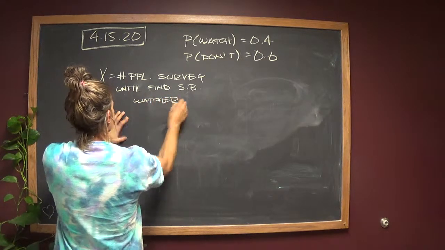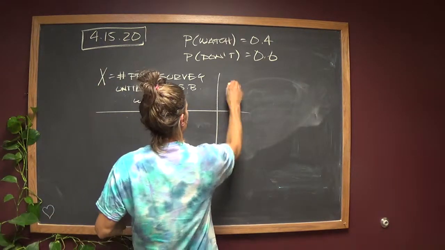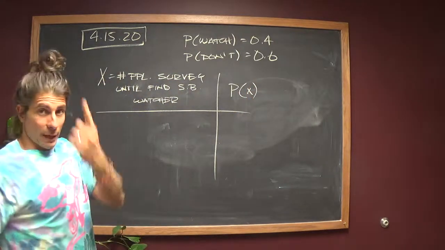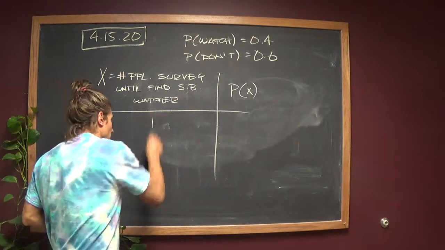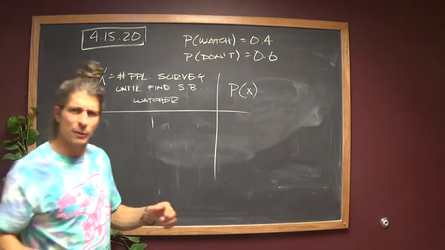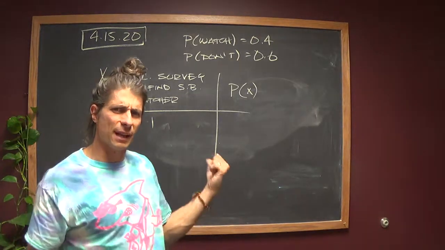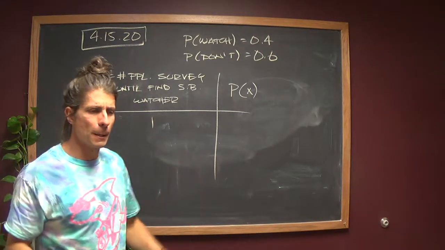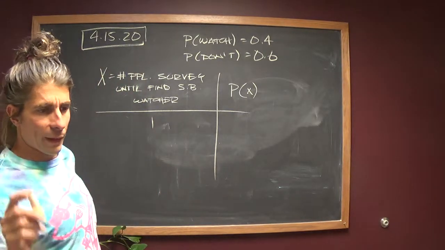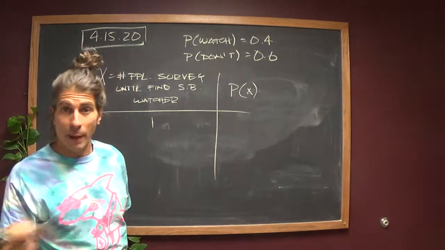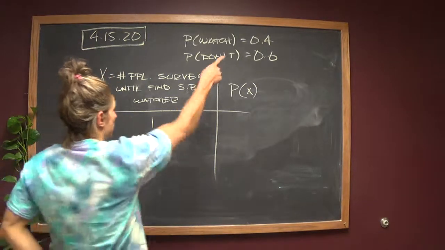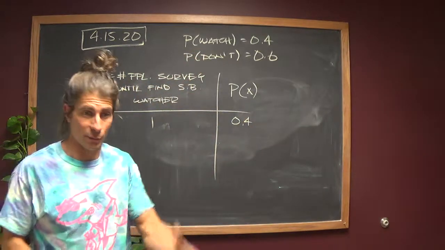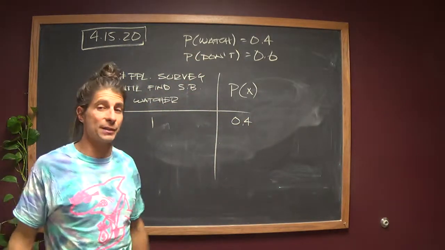Okie doke. This is going to be the probabilities over here. So we're going to build a little t-table here for us. Obviously we have to ask one person at least, so it's going to have to start with 1, which is a little bit different than the binomials, right? So that's kind of strange. We've been starting with 0 with binomial mostly, but that's not a deal breaker yet. And let's say it takes us one person, and that person watches the Super Bowl. Well, the chance that's going to happen is 40%, because 40% of folks watch, and if we happen to grab one that does, it's a 40% chance of it happening.